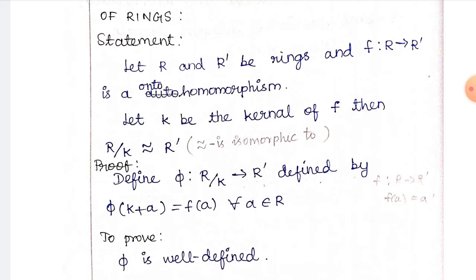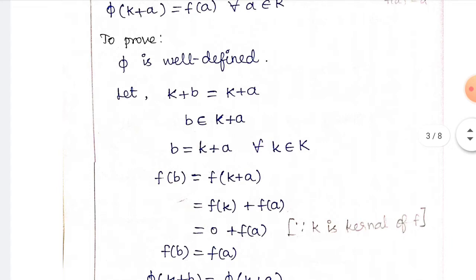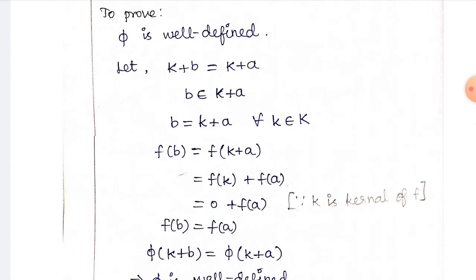R dash is a mapping from the statement itself; they have given f from R to R dash. So we have to take f of a is equal to a dash. Like this you have to take the mapping. So the R dash element will be in the form of f of a. So phi of K plus a is equal to f of a for every a belonging to R. Now we have to prove that phi is well defined.